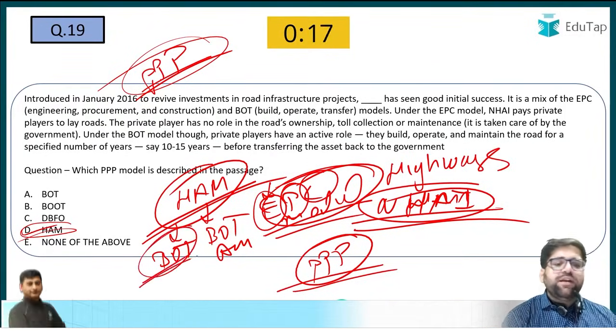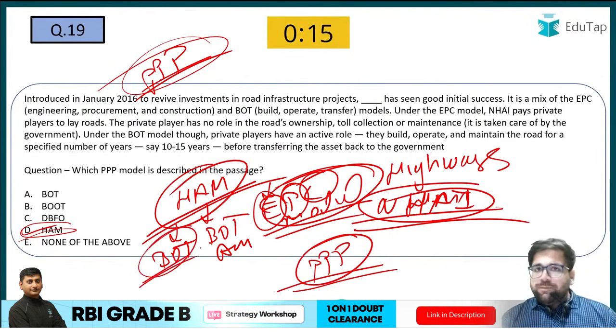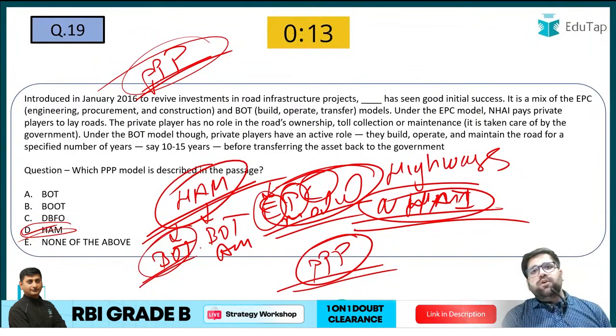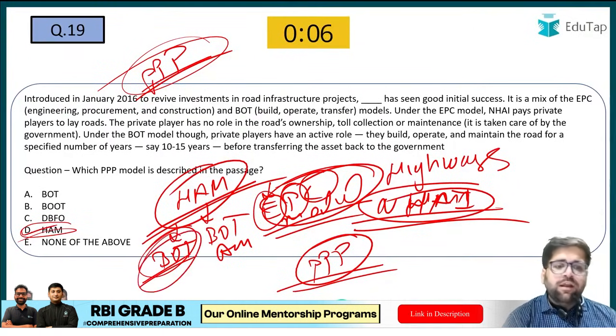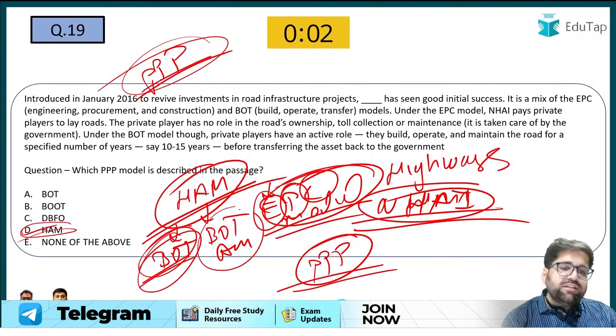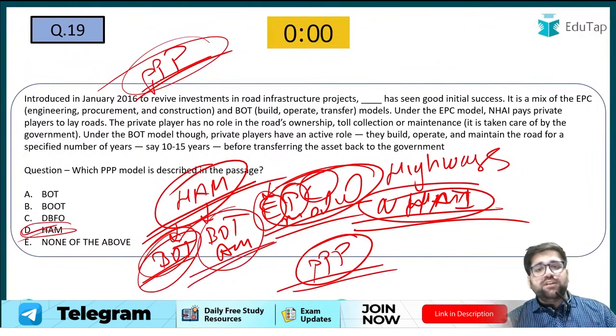Now what is build, operate, transfer? Government allows that particular private party to operate on that particular asset, and they can also collect certain tolls on it. So they can, and at the last they will have to transfer that particular asset back to the government. Then there is also component of build, operate, transfer annuity.